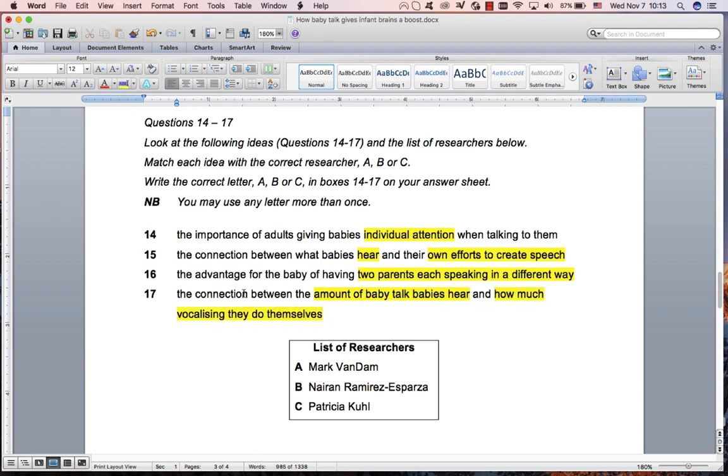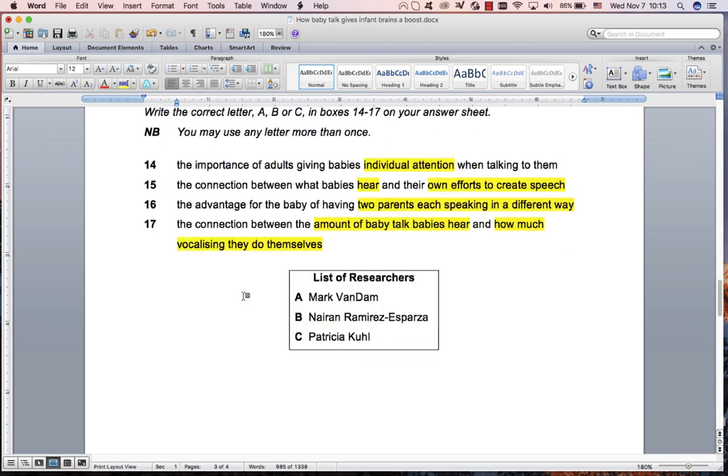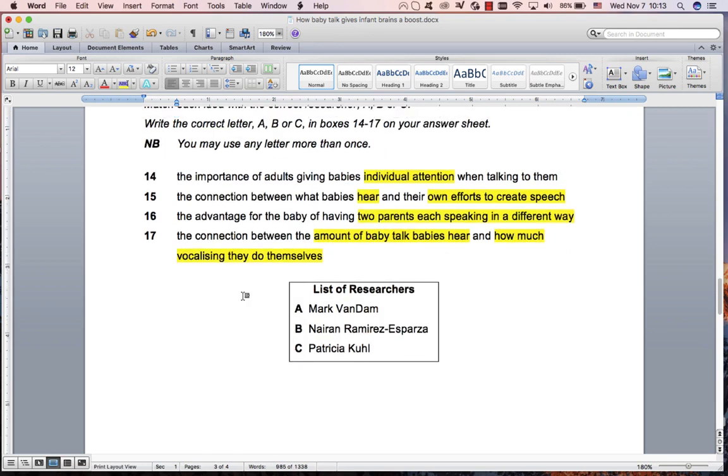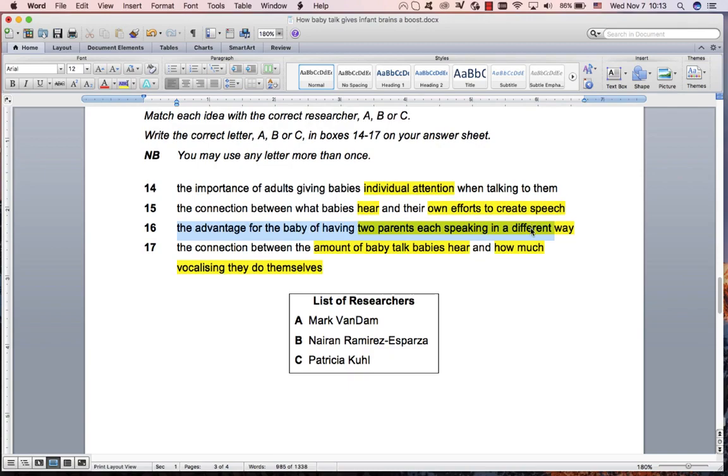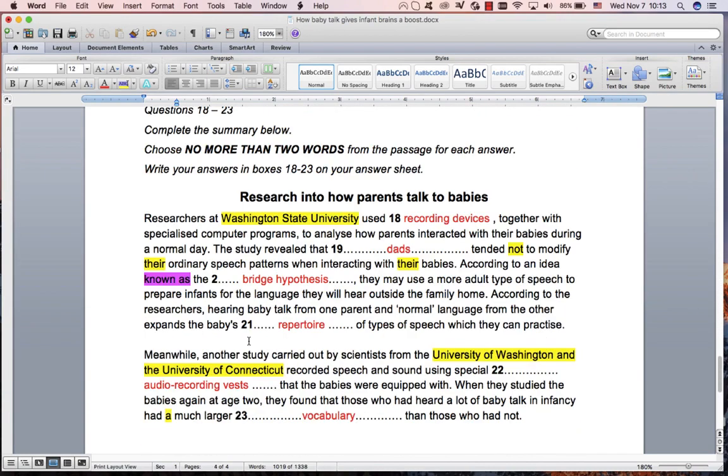There were actually two that I saw that are in the summary. The advantage for the baby of having two parents each speaking in a different way is over here. Hearing baby talk from one parent and normal language from the other parent expands the baby's repertoire of types of speech. The advantage is that it expands the repertoire.